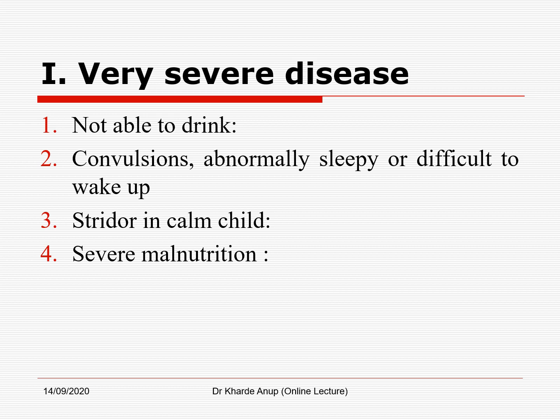If the child is not able to drink, if there is a presence of convulsion, or the child is abnormally sleepy or difficult to wake up, if there is a presence of stridor in a calm child, or if there is a presence of severe malnutrition, classify that child as having a very severe disease. What you should remember is that if the child has stridor when calm, it indicates a life-threatening obstruction due to the swelling of the larynx, trachea, and the epiglottis.